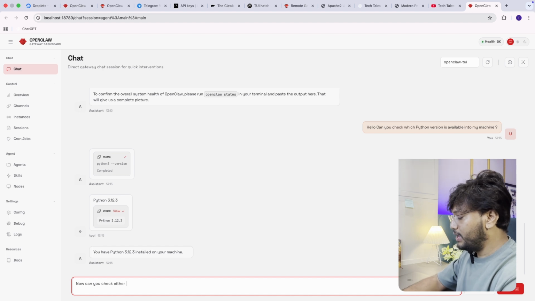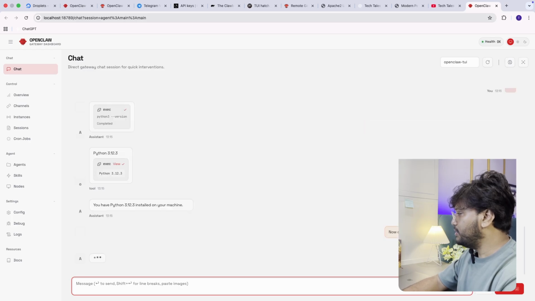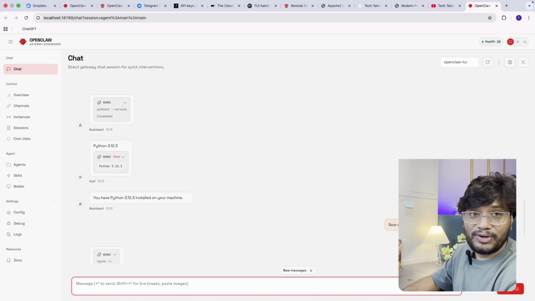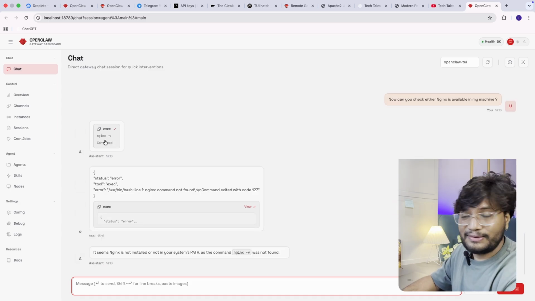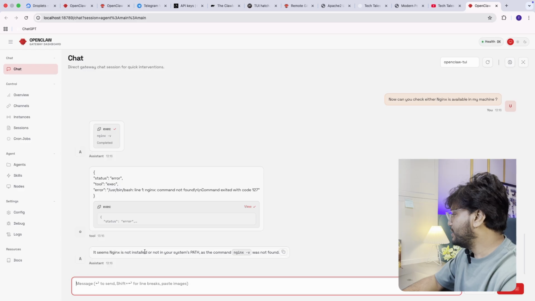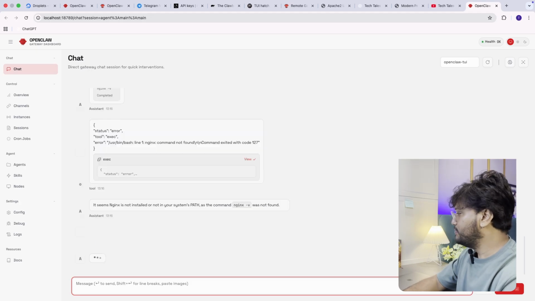Now, can you check whether Nginx is available on my machine? Nginx is not installed on my machine. Let's see. It seems Nginx is not installed on your machine. System path, the system was not found. Can you install Nginx?